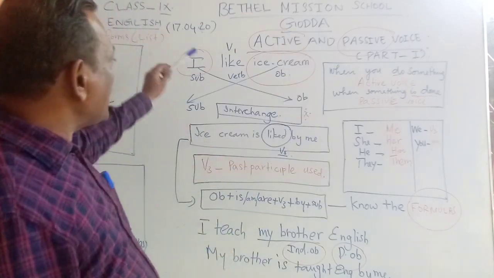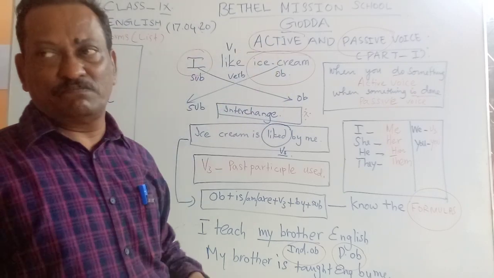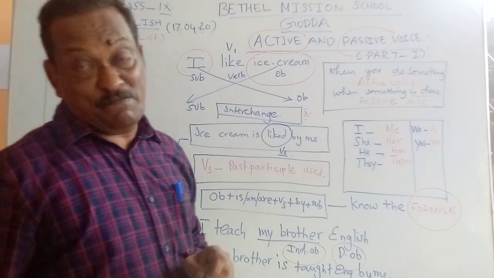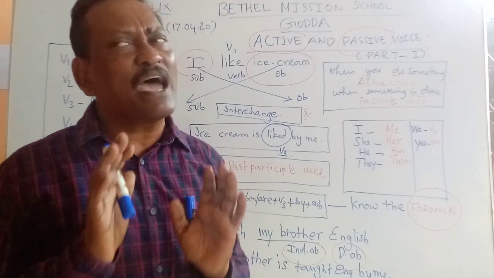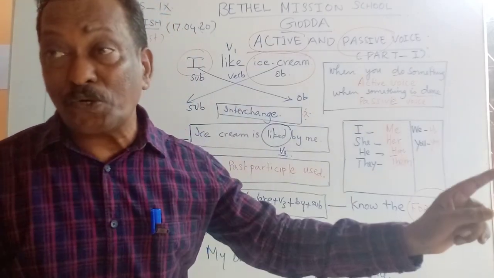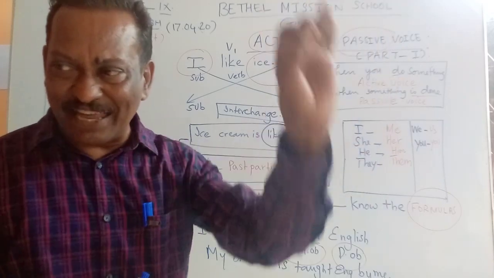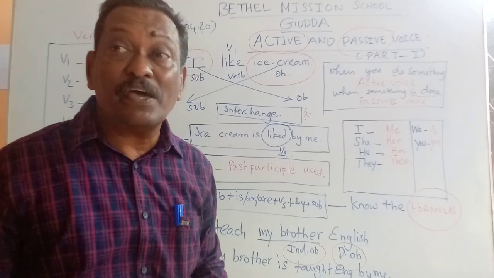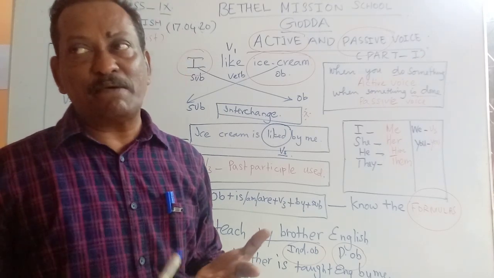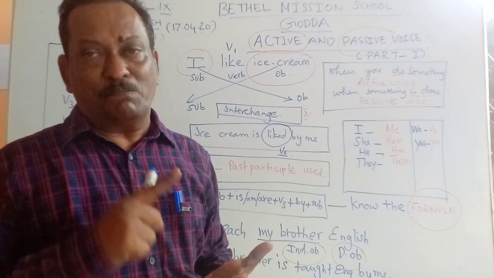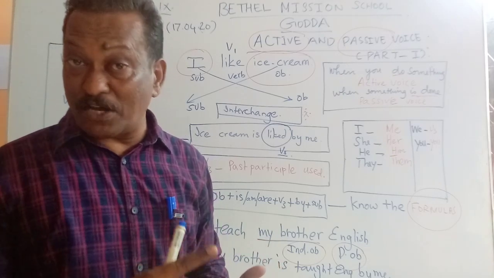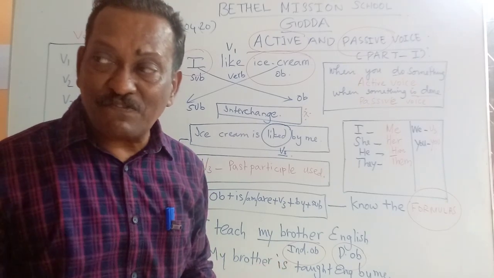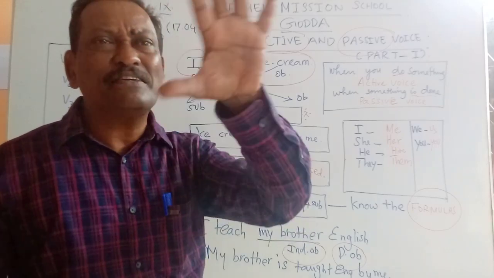Okay. Now if you see, I like ice cream. This is in the present simple form. Let me tell you one thing, dear students. To understand active and passive voice, you also need to have a clear idea about the tenses in the active voice. Present simple, present continuous, present perfect continuous. Simple past, past continuous, past perfect and past perfect continuous. Simple future, future continuous, future perfect and future perfect continuous. These are the tenses in the active voice.